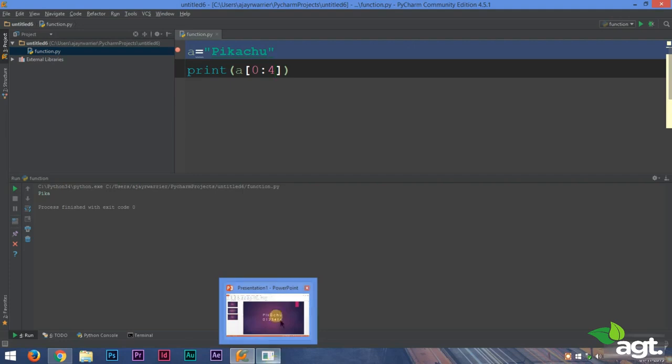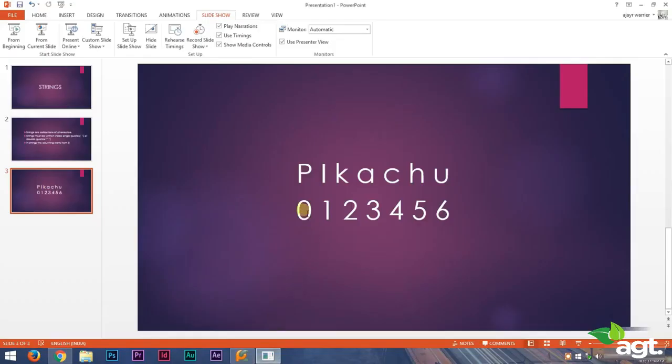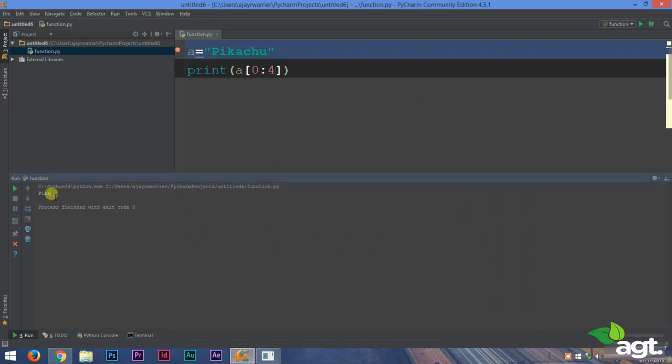So if you observed our previous presentation, what this does is that the zeroth letter is P, the first letter is I, the second letter is K, and the third letter is A. PIKA. So it just prints out those 4 letters. 4 means it will only print up to upper limit minus 1, that is 4 minus 1. So the first 4 characters will be printed. 0, colon 4 will print out the first 4 characters.